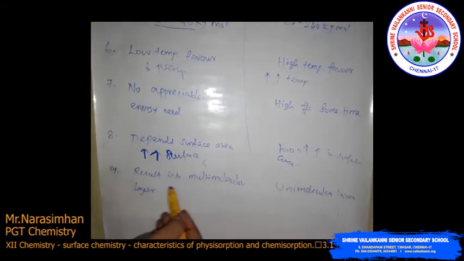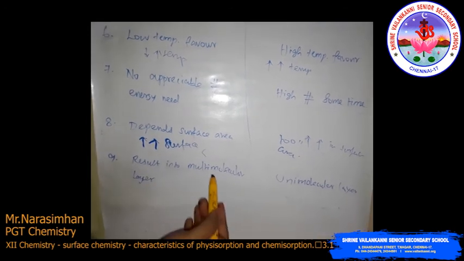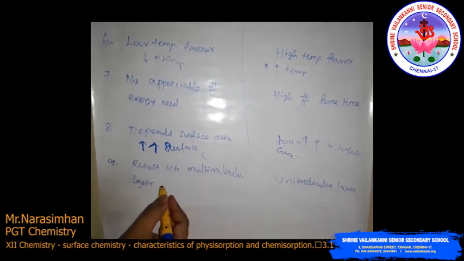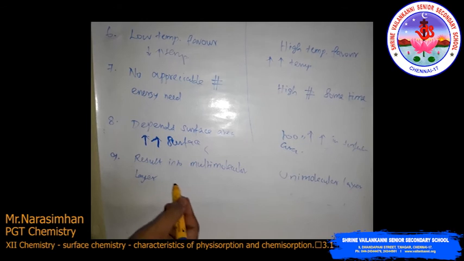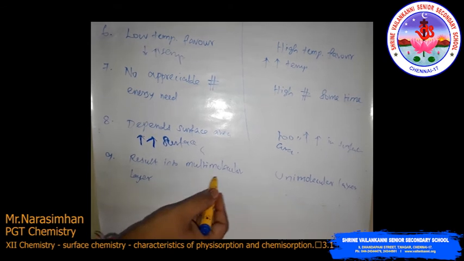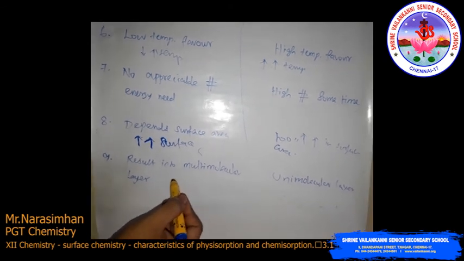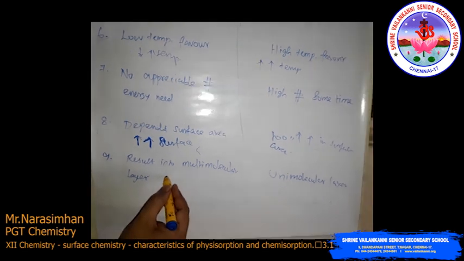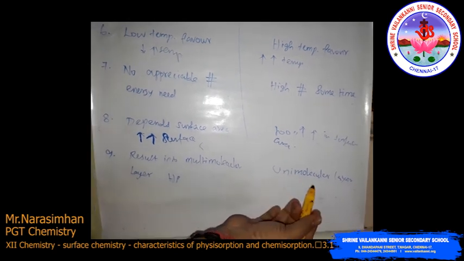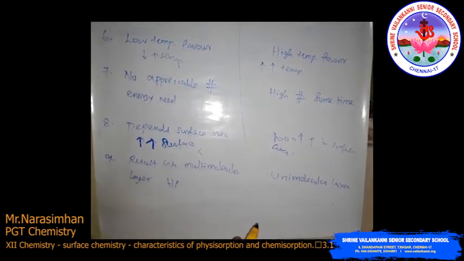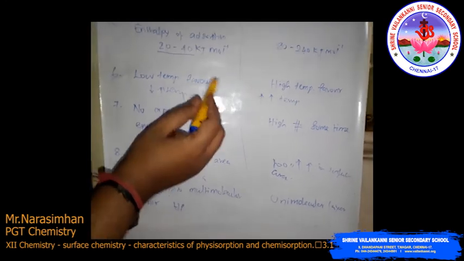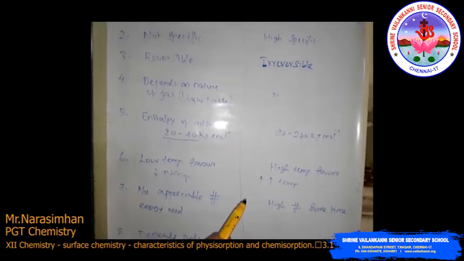Okay, then the last one: physisorption results in a multimolecular layer on the adsorbent surface under high pressure. But in chemisorption it results in a unimolecular layer, and low pressure and high temperature are favorable. Okay, this is the difference between physisorption and chemisorption.